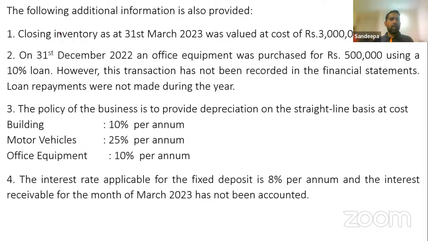Right. Then we look at the adjustments. Closing inventory as at 31st of March was valued at a cost of rupees 3,000. Please highlight important information.